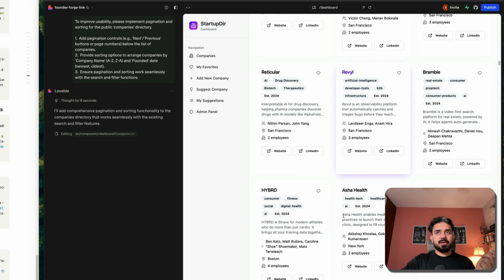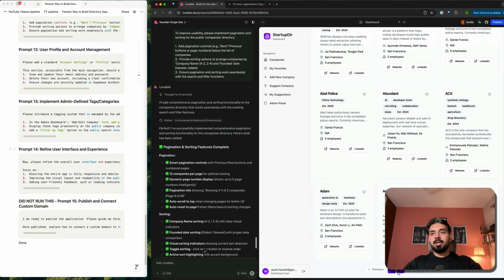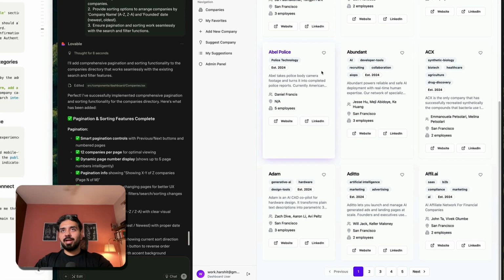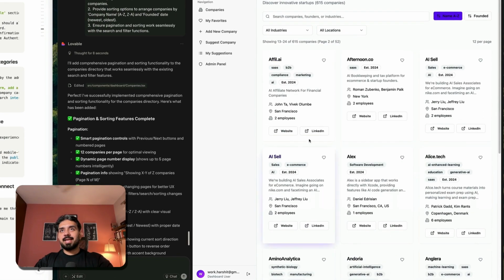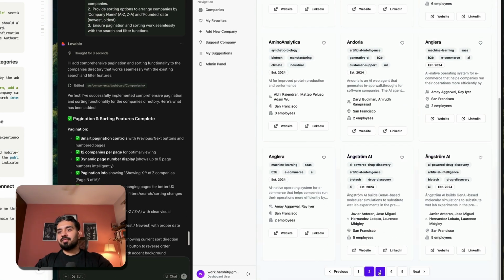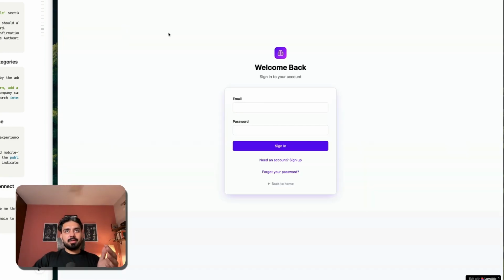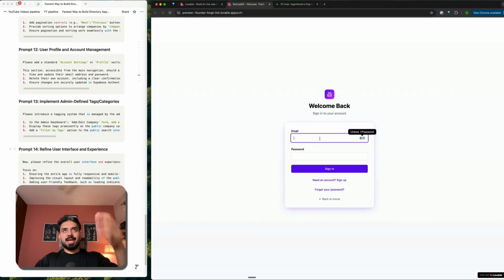Further, if you want to add more details, the more enriched your data is, the better your directory is going to become. So we have pagination applied at this point. Okay, second page, then we have third page. Great. So at this point we have implemented the entire dashboard with sign up, sign in, everything is working. Let's quickly log in again.